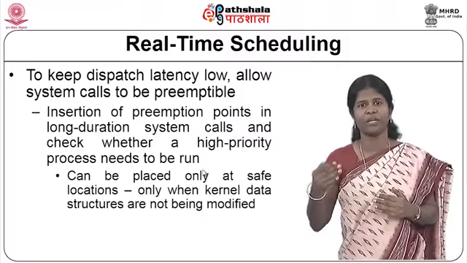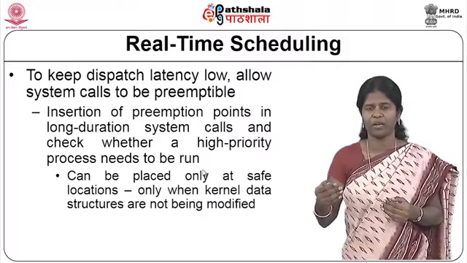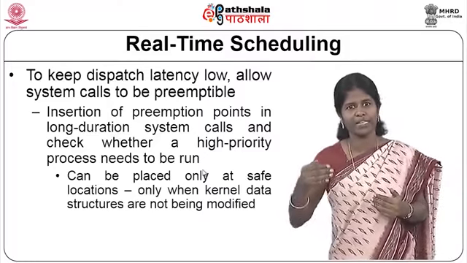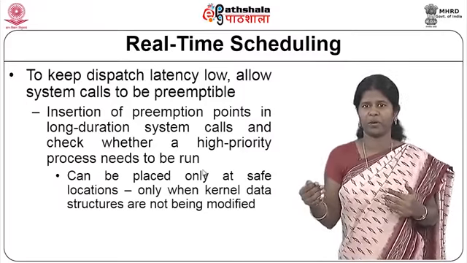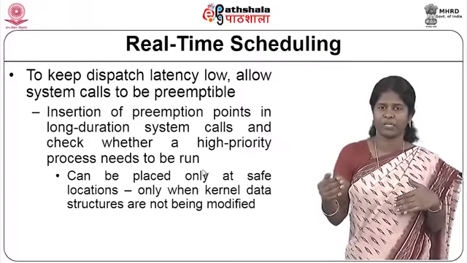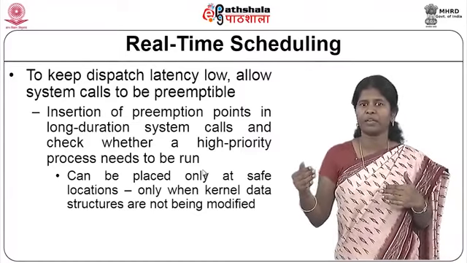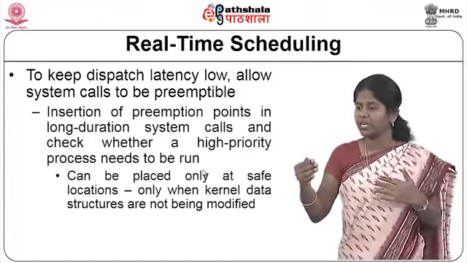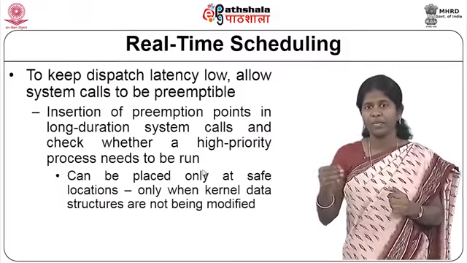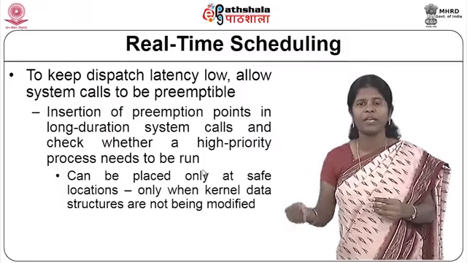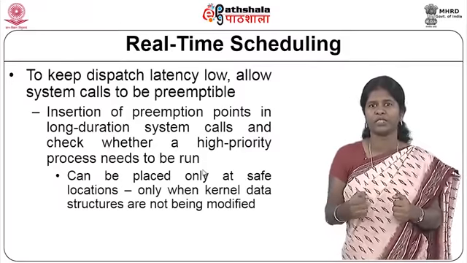Say a low priority process is executing a system call, and the system call is basically executing the kernel's code. While executing the kernel's code, how do you preempt the process? It shouldn't result in inconsistencies of the data structures. So, what is done? Some preemption points are included in long duration system calls.